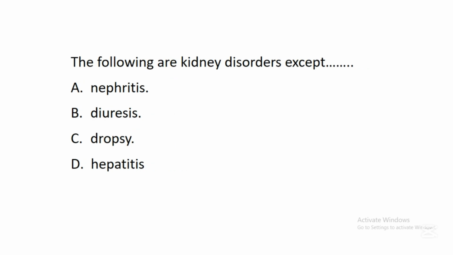The next question says, the following are kidney disorders except dash. A. Nephritis. B. Diuresis. C. Dropsy. D. Hepatitis. In this question, the correct answer is D. Hepatitis. So hepatitis is a liver disease. It's not a kidney disease or disorder. But nephritis, diuresis, dropsy are kidney disorders or diseases.